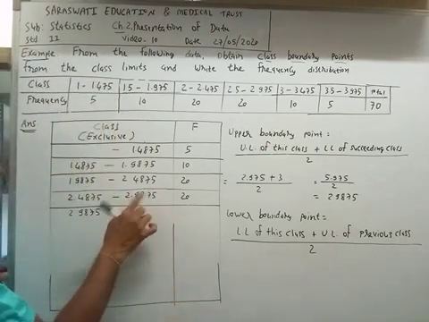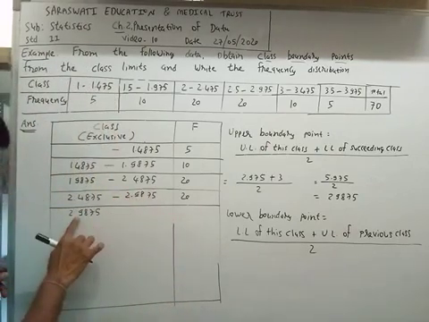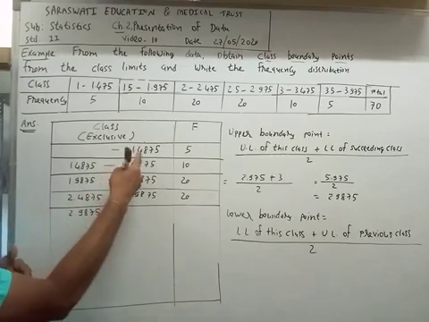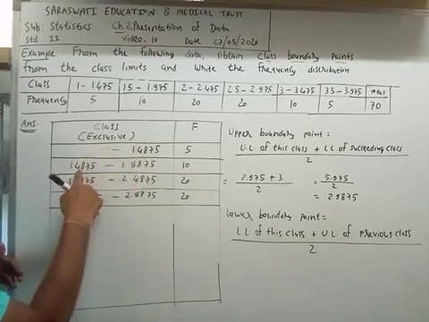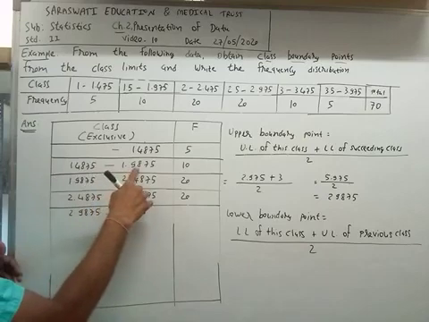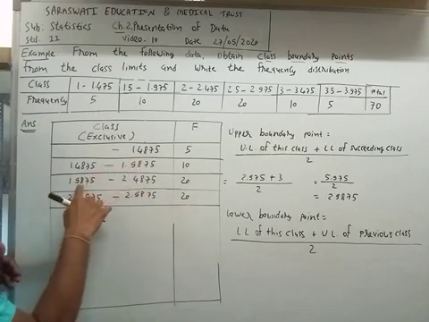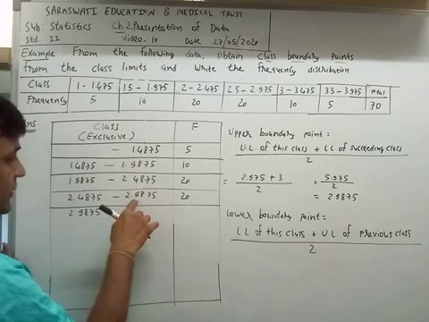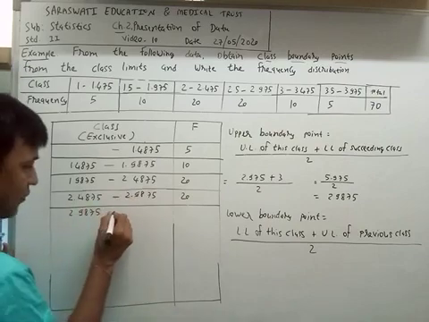Now I think you have already understood that the upper boundary point is made the lower boundary point of the next class.